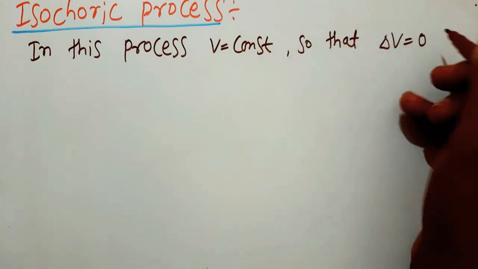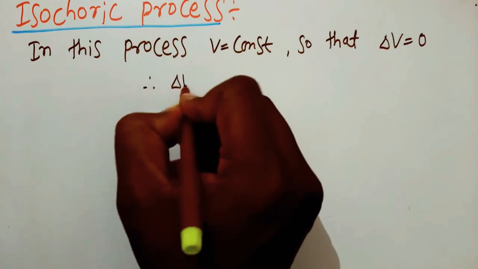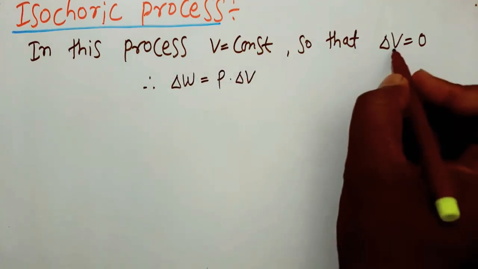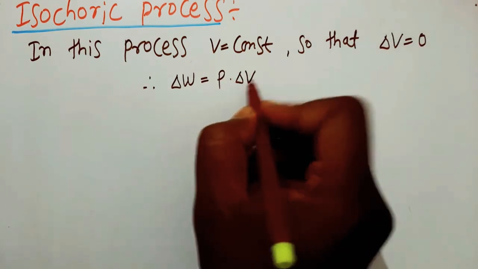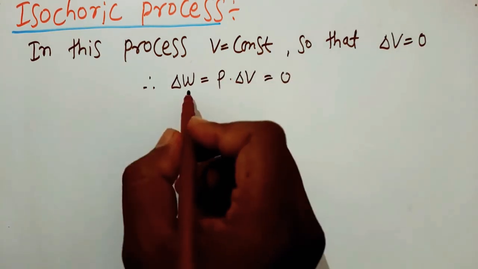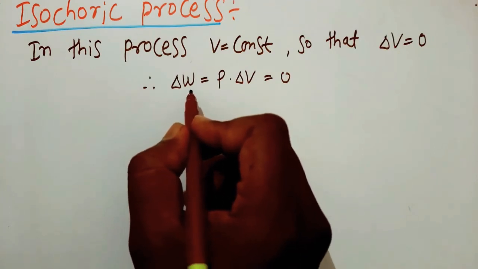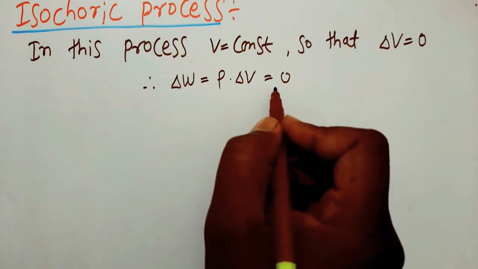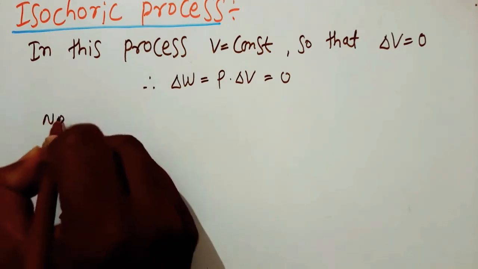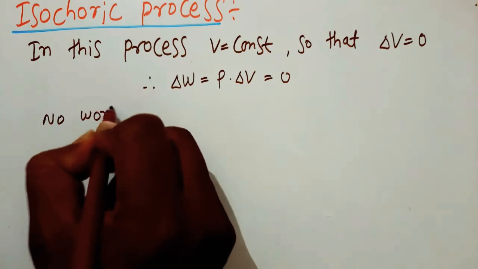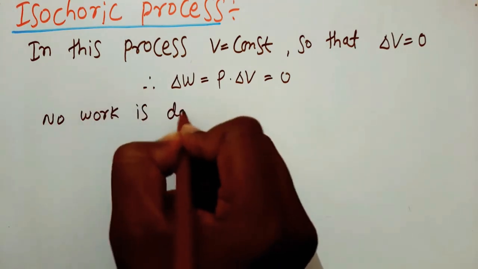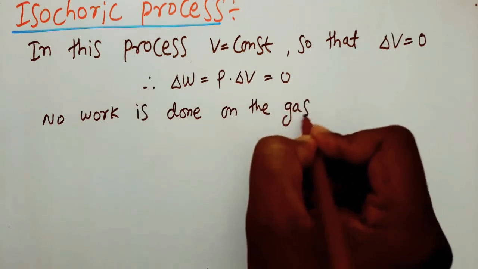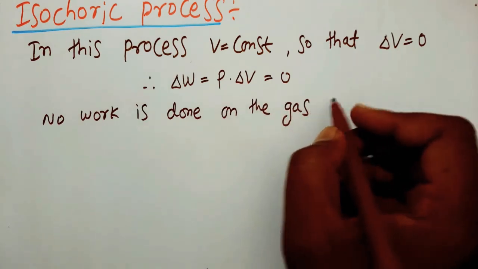Del V is 0. So work done, del W, we know is P into del V. Here del V is 0. So P into 0 is 0. So work done on the gas is 0 or work done by the gas is 0. So no work is done on the gas or no work is done by the gas.